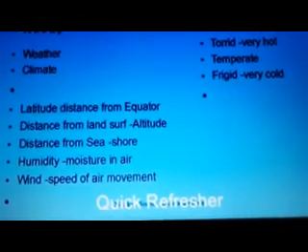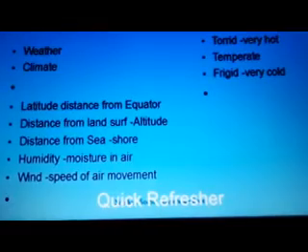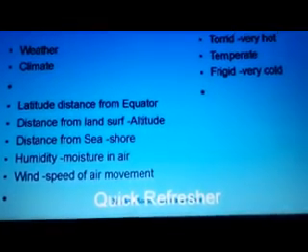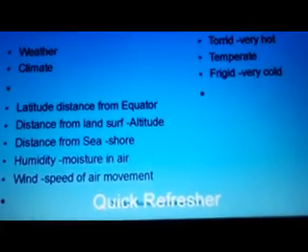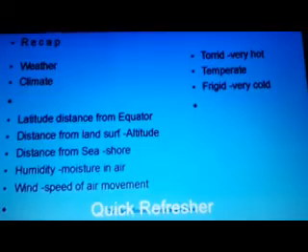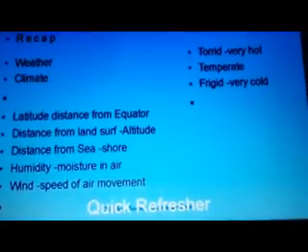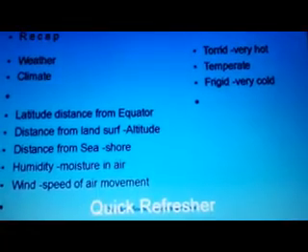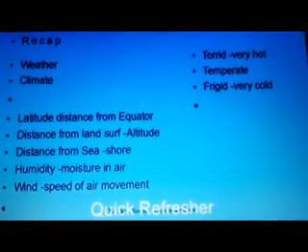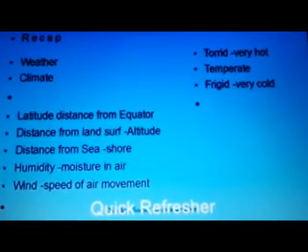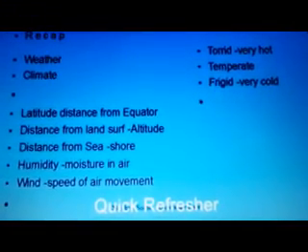Then we have also covered latitude, distance from the equator, altitude, distance from the land surface, distance from the sea, then humidity, moisture in air, and wind, the speed of air movement. We have also learned about the torrid zone, that is the very hot zone, the temperate zone, which is a very moderate zone, and the frigid zone, which is a very cold zone.